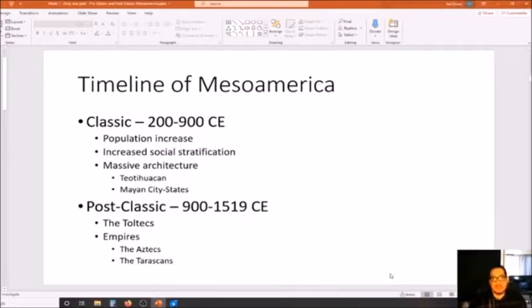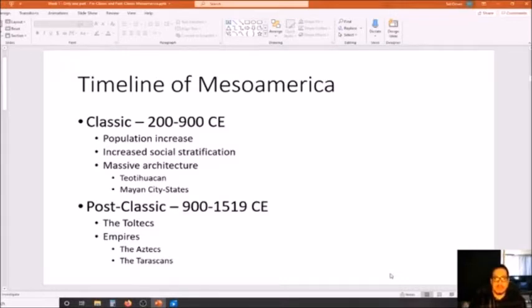And the fifth and final time period that we're going to be taking a look at is the post-classic time period. And so this is after the classic period where the classic civilizations have fallen, and you're going to have other civilizations come together after the classic civilizations have fallen, and they're going to be even more well organized and on a larger scale. There's a lot of military warfare that goes on during the post-classic time period. That's one of the key characteristics of this time period.